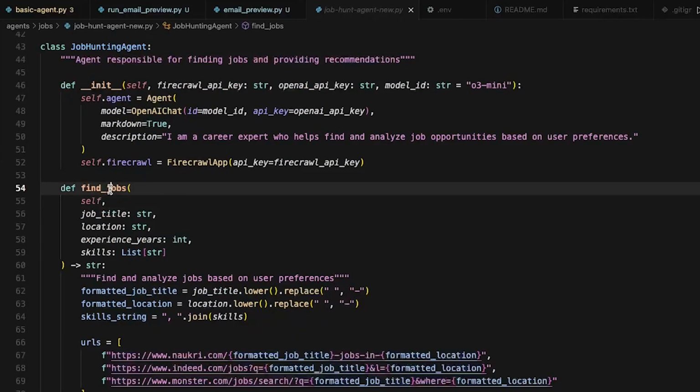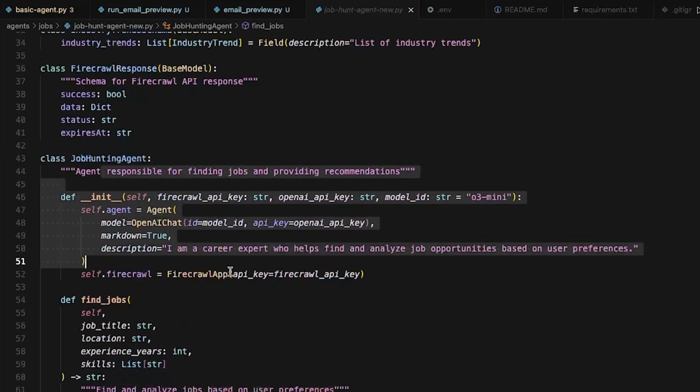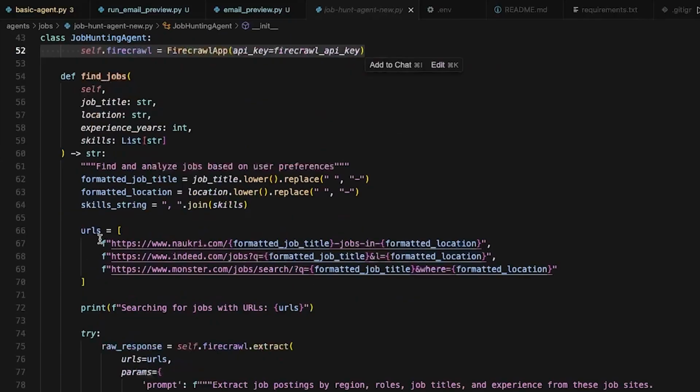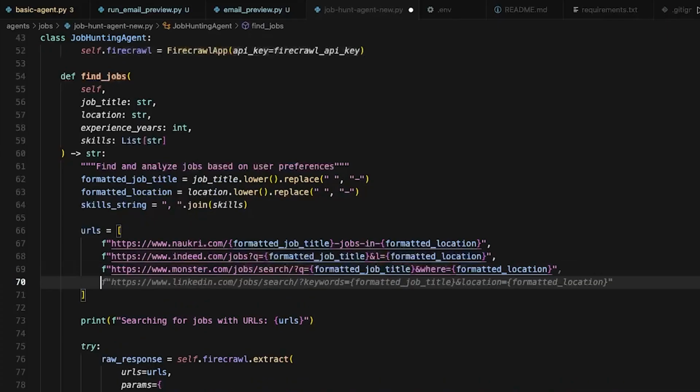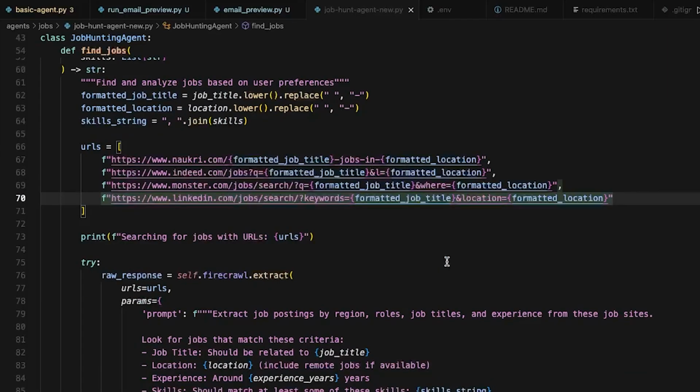Then we have the find jobs task, where our task is to find and analyze jobs based on user preferences. So once we get all the jobs from the Firecrawl agent after going to that specific website, what we want to do is just find the jobs that have the years of experience entered by the user and so on. And to get these jobs, we will go to naukri.com, indeed.com, monster.com and so on. And you can add more websites by just adding the value here, and in this case it's now going to LinkedIn jobs as well. Certain websites are restricted by Firecrawl, so it will only crawl websites that actually work for Firecrawl.